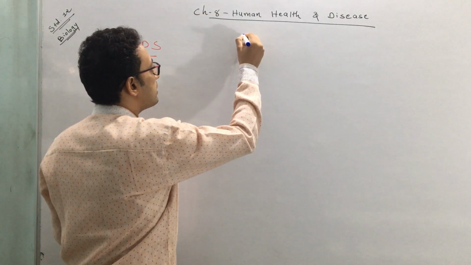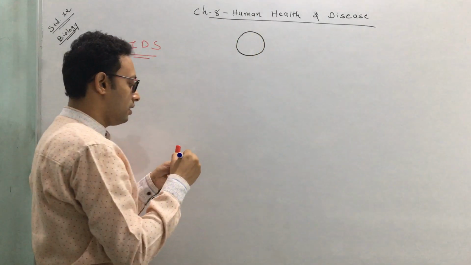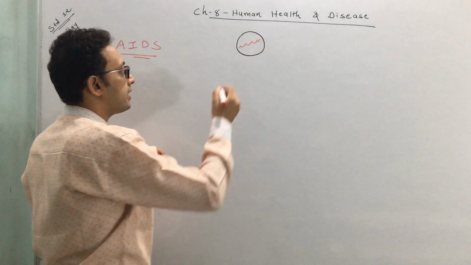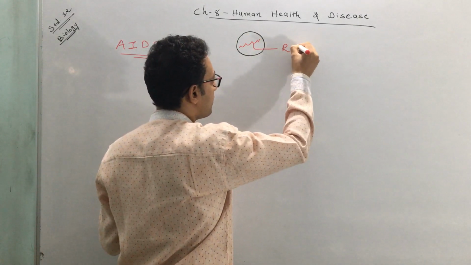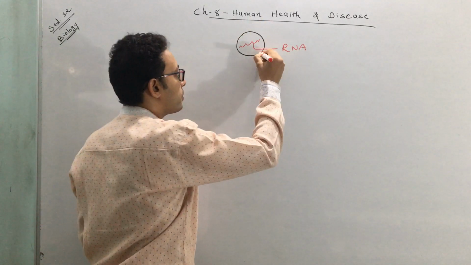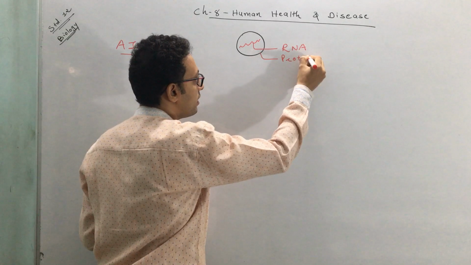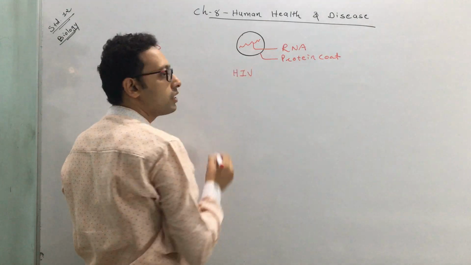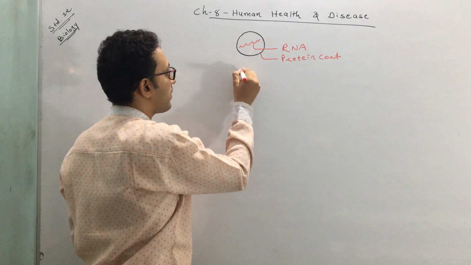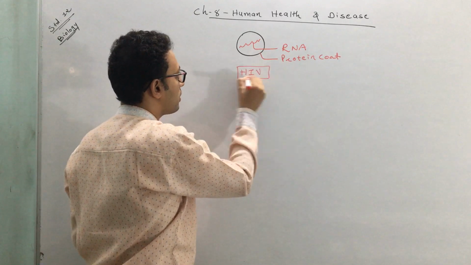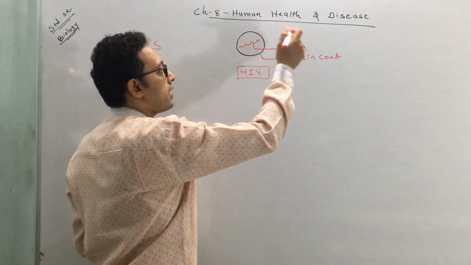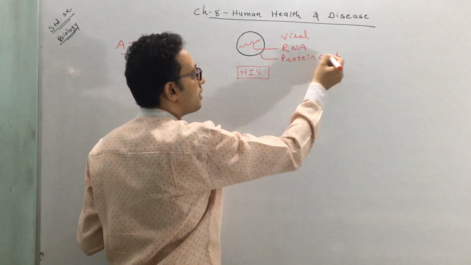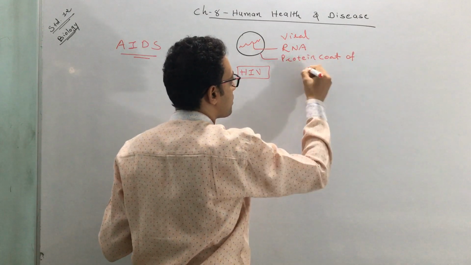Suppose assume that this is a virus. What we are talking about here is the HIV virus, and it contains an RNA code. So it's an RNA which is surrounded by this protein coat. This is a virus. I specifically write this is HIV, human immunodeficiency virus. This virus contains its RNA, so I specifically write it's the viral RNA, and this is the protein coat of the virus.